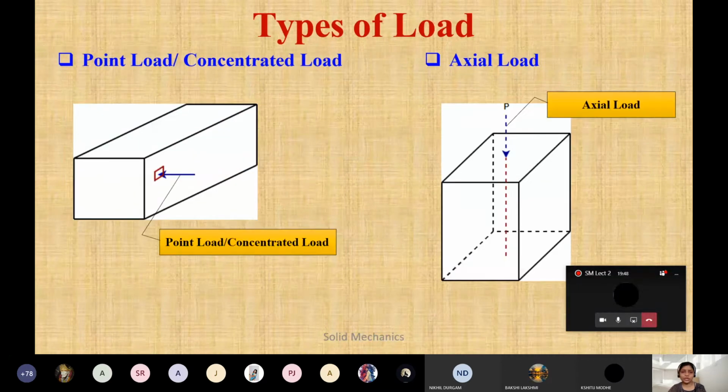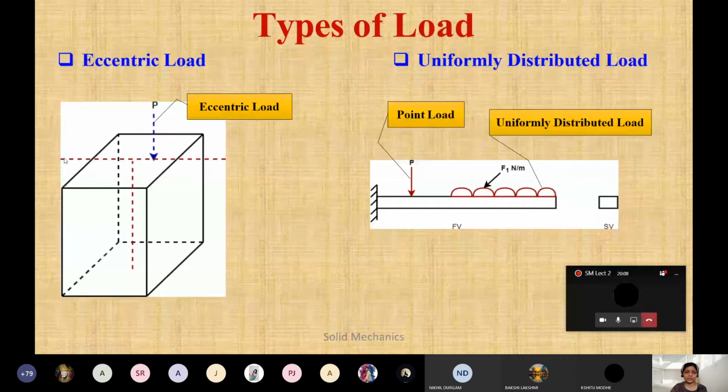Point load, that will also be called a concentrated load, which will be on a single point. Axial load, which will act on the axis. Axis पे जो act करेगा, that will be your axial load. Point load or concentrated load, which will be on a typical point. Eccentric load: you can see this is the axis and this is a horizontal line passing through it. So here, if the load is acting, that is called an eccentric load.